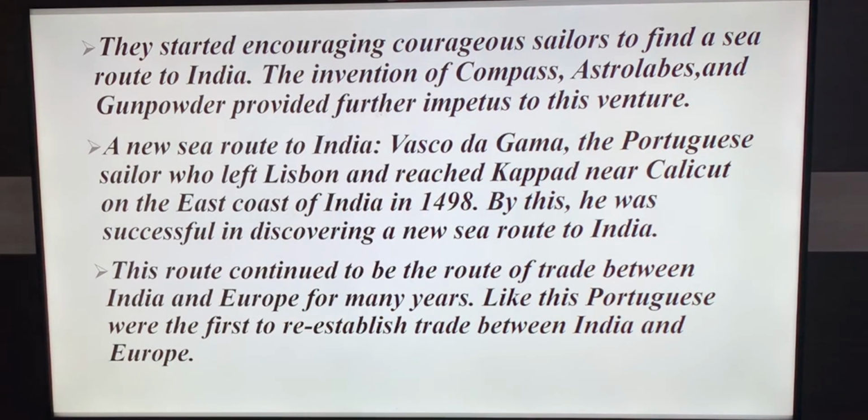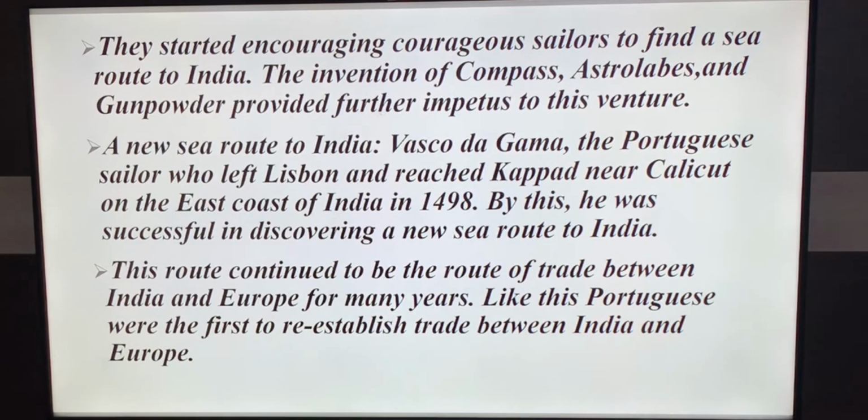The invention of the compass, astrolabes and gunpowder provided further impetus to this venture. A new sea route to India. Vasco da Gama, the Portuguese sailor who left Lisbon, reached Kappad near Calicut on the west coast of India in 1498.